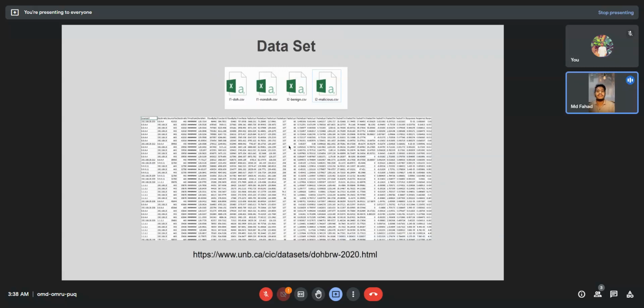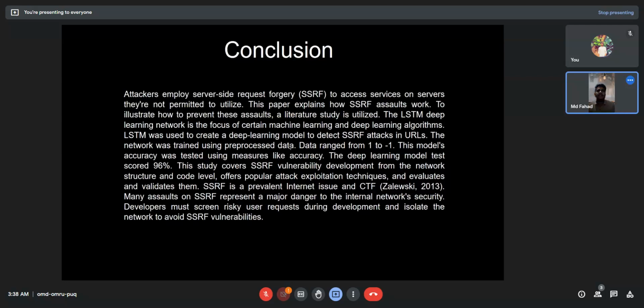I collected data from the unb.ca website. The attacker employs the server-side request procedure and accesses servers they are not permitted to access. The paper explains how an SSRF assault works, to intelligently prevent this assault.